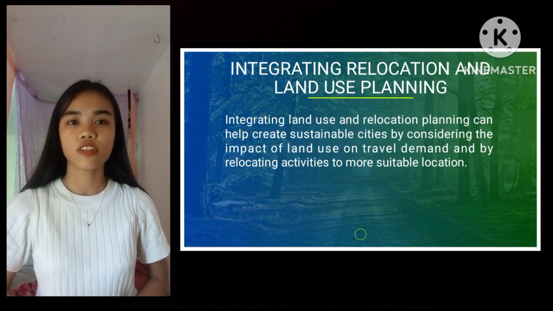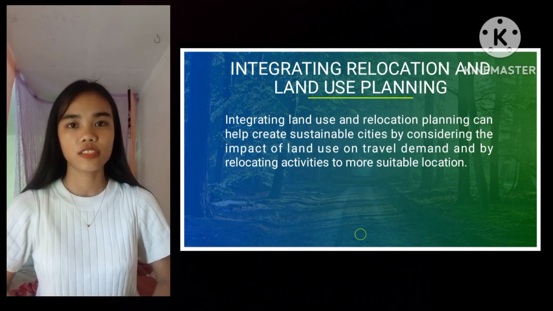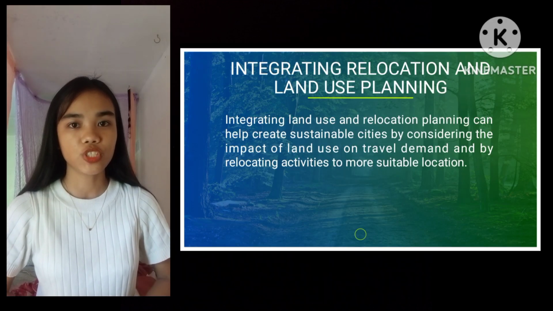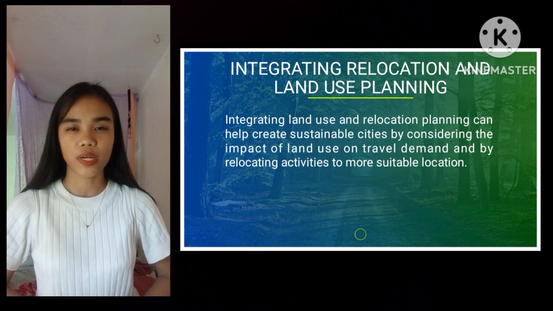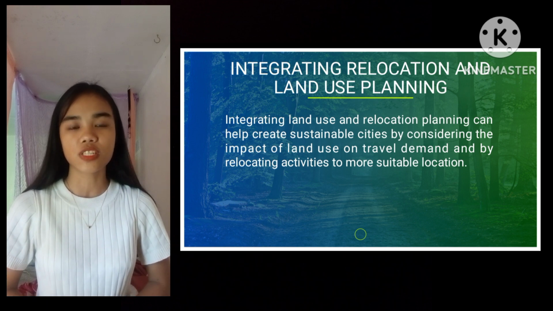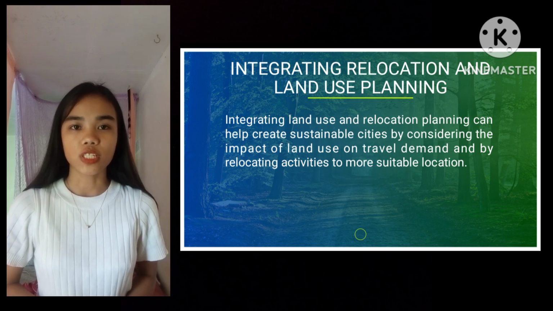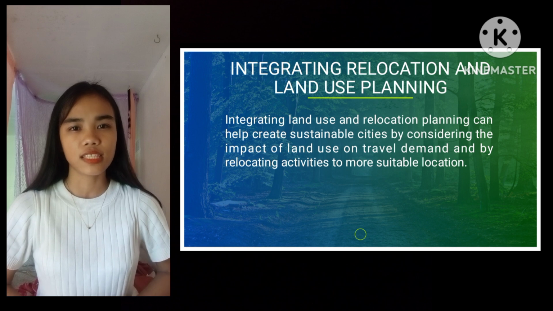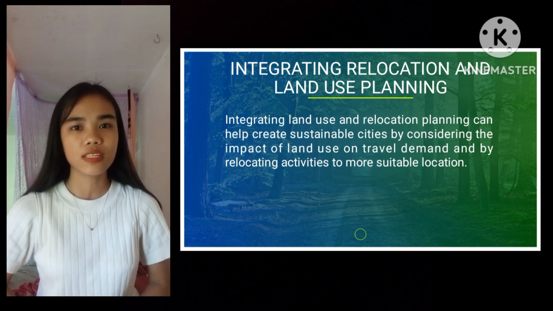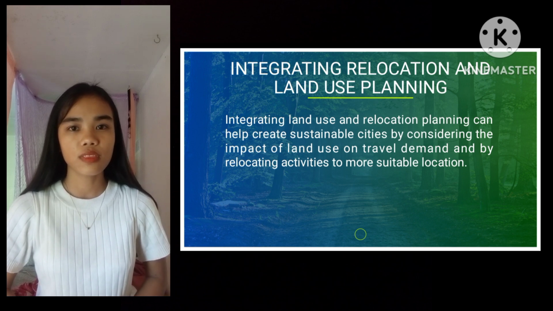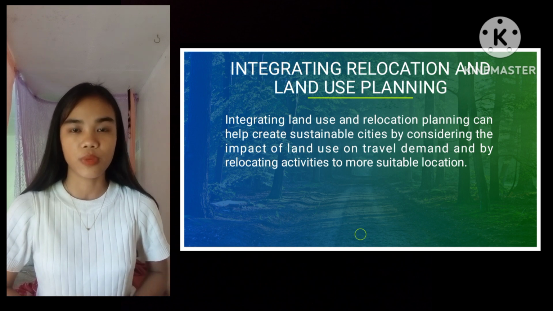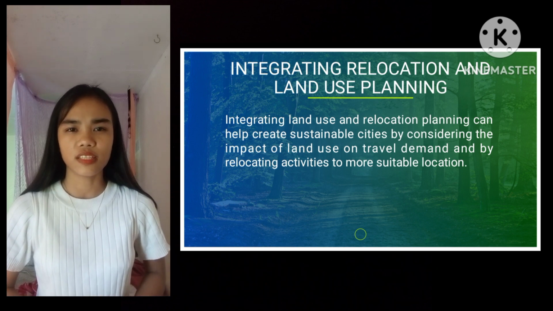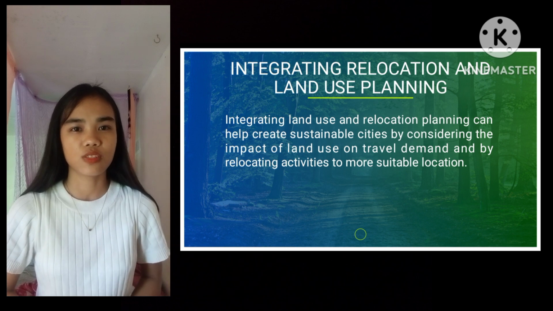Next is integrating relocation and land use planning. Integrating land use and relocation planning can help create sustainable cities by considering the impact of land use on travel demand and by relocating activities to more suitable locations. Imagine you're designing a city. Instead of just putting buildings wherever there's space, you think about how people will get around and how the city will be affected by climate change. That's what integrating land use and relocation planning is all about.